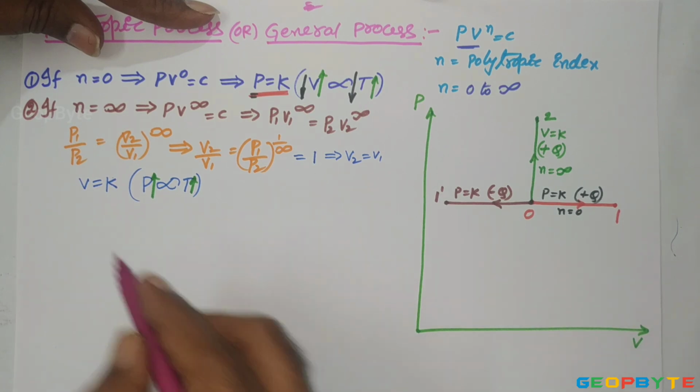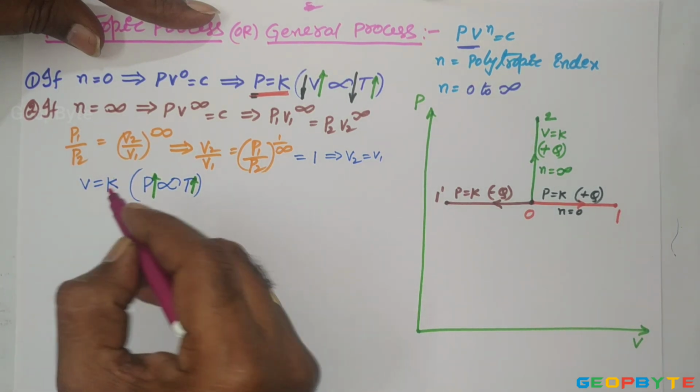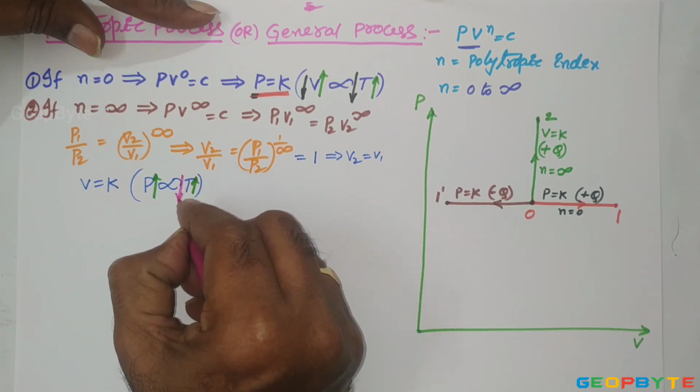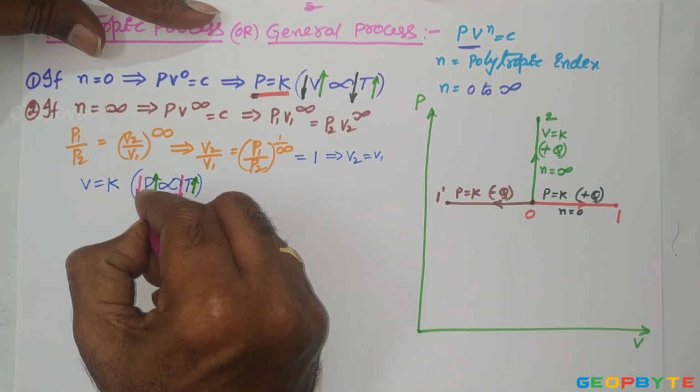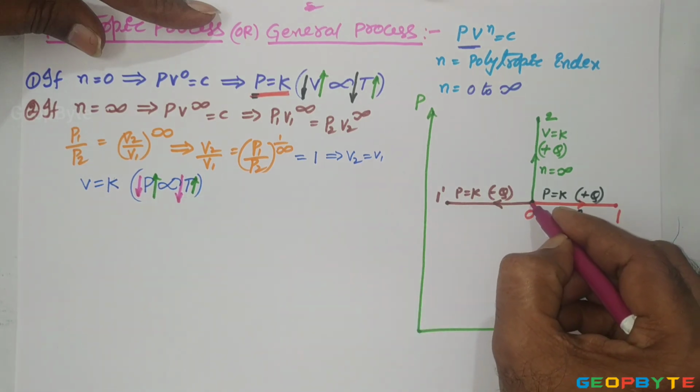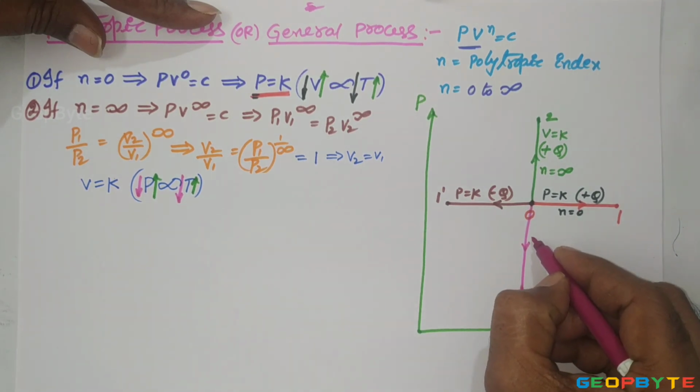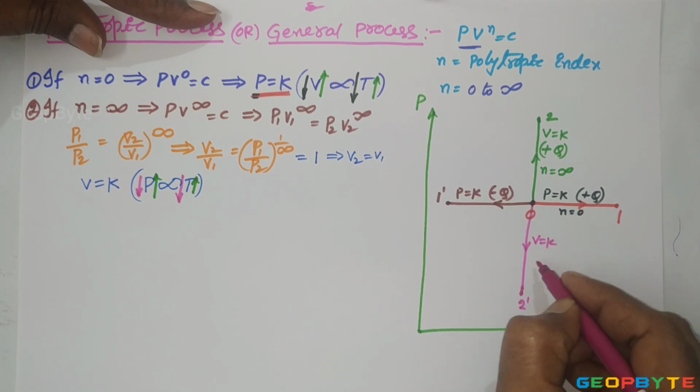Similarly, if the constant volume process is for cooling, during the cooling process temperature decreases, and along with the temperature, pressure decreases. So 0 to 2 dash is the constant volume process, but heat transfer is negative.